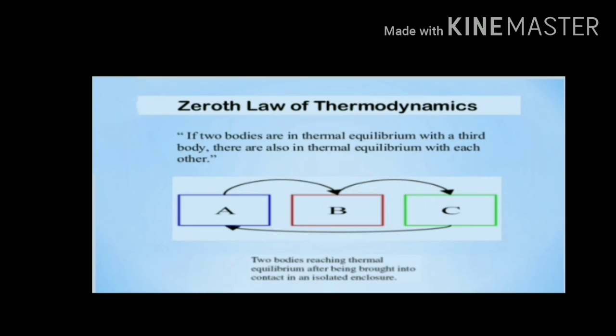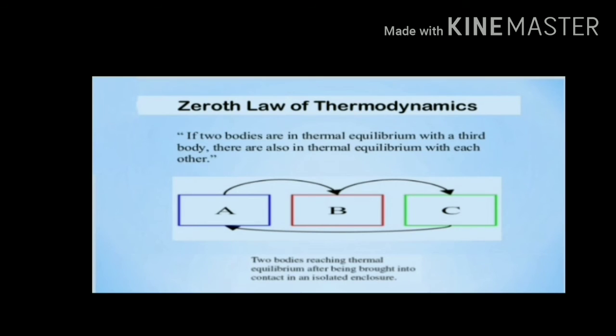So let's study some important laws of thermodynamics. Zeroth law. This law was given by scientists after the first, second and third laws, but the zeroth law is a very important law, so it is named before the first law. What is the zeroth law?